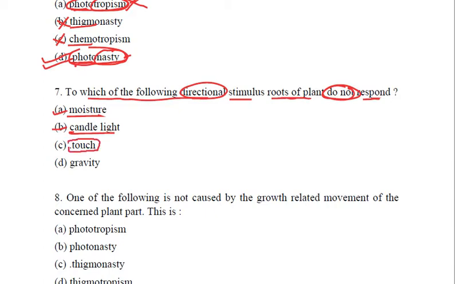But touch, roots do not respond to. With gravity, roots do show positive geotropism. So it is touch, as a stimulus, to which the roots of plants do not respond. The correct answer that we will mark in this question is touch.